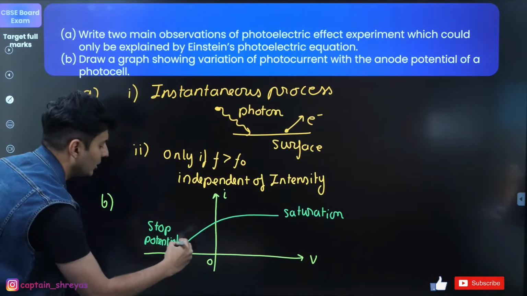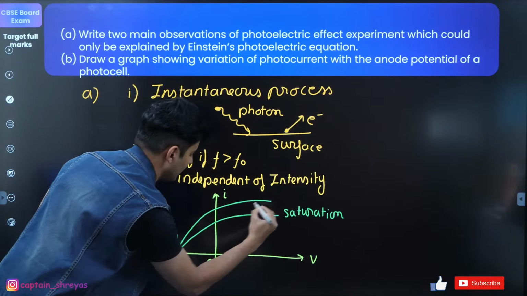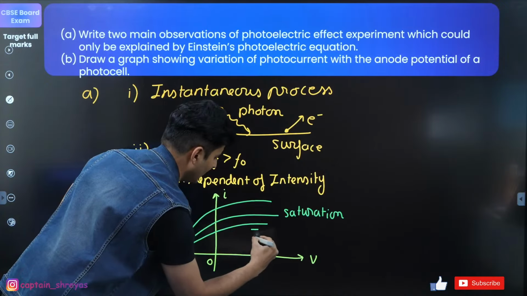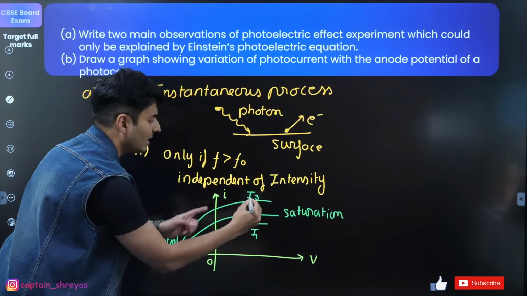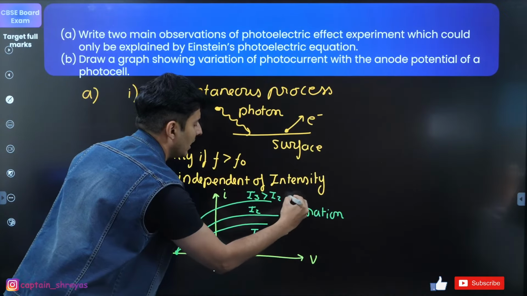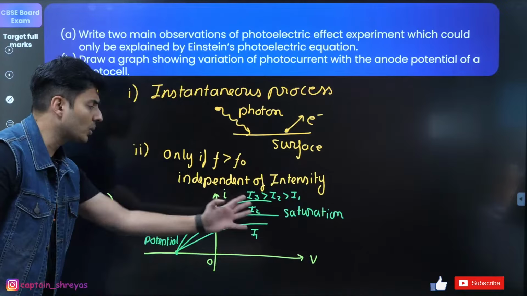And if you want, you can also show the graph like this. This means the intensities are different: I1, I2, I3, I3 being the highest. I3 more than I2 more than I1. So you can show the graph like this.